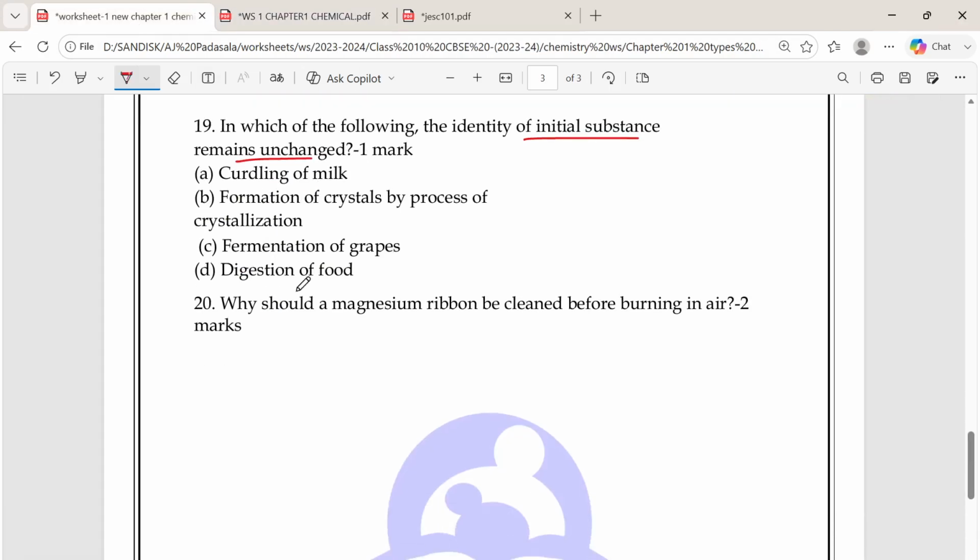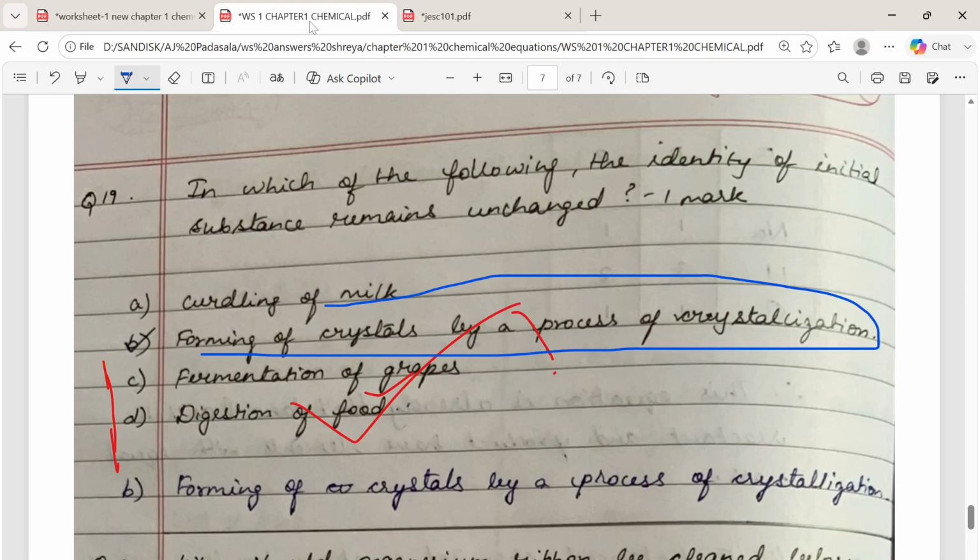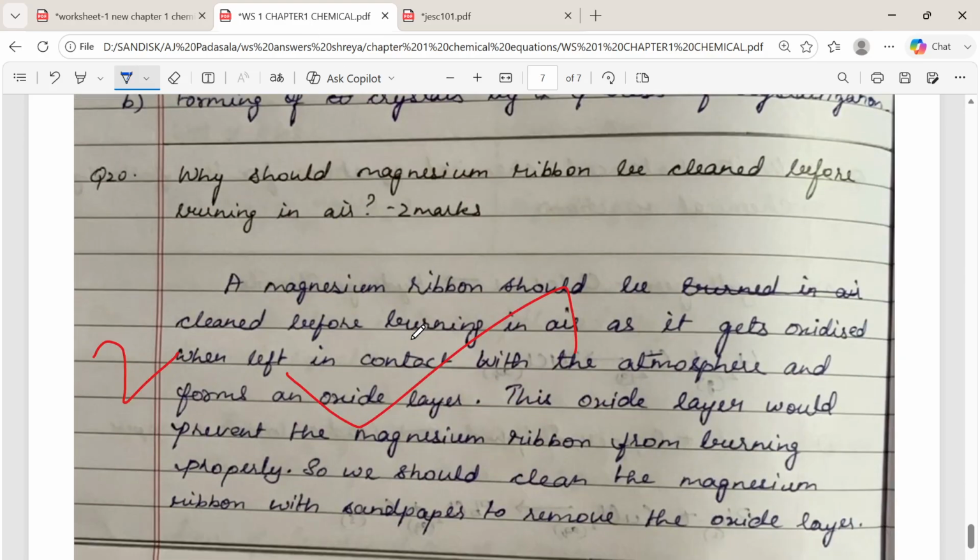And the last question is, why should a magnesium ribbon be cleaned before burning in air? And this question is very important. Definitely it will come for 2 marks. That is because it gets oxidized when we leave it outside in the atmospheric air, and that oxide layer prevents the ribbon from burning properly. So we should clean the magnesium ribbon with sandpaper before we use it for the chemical reaction.